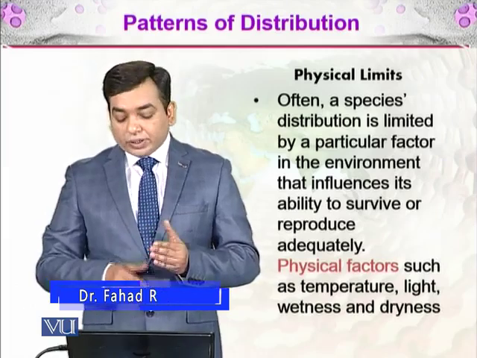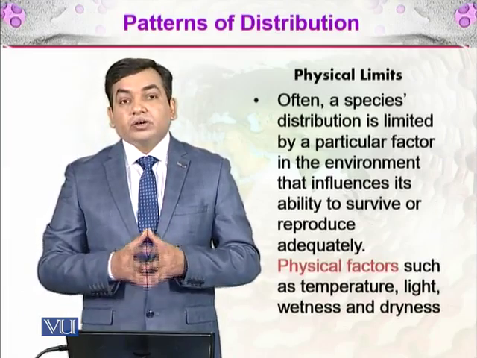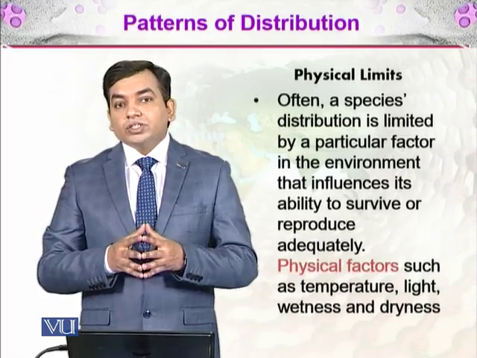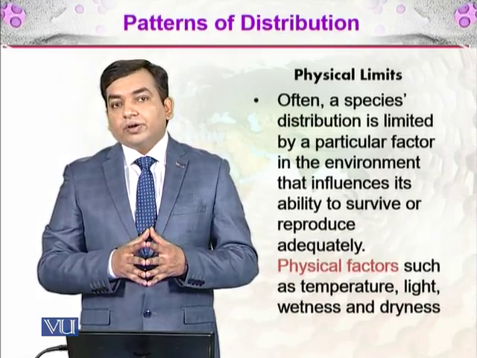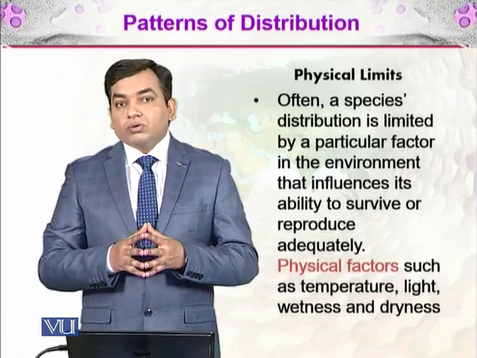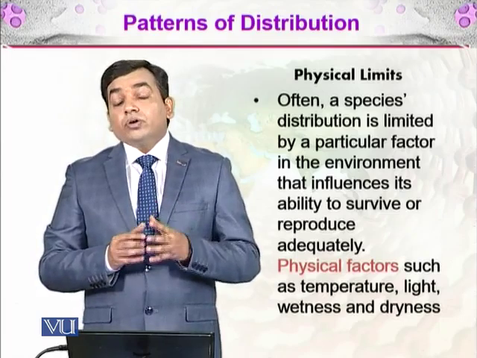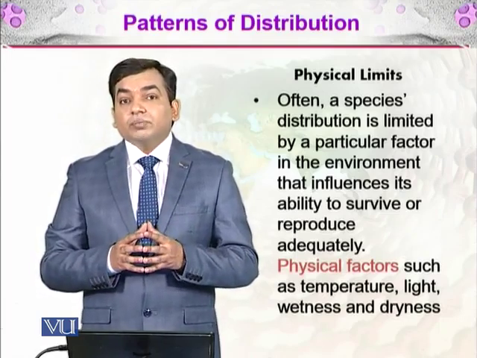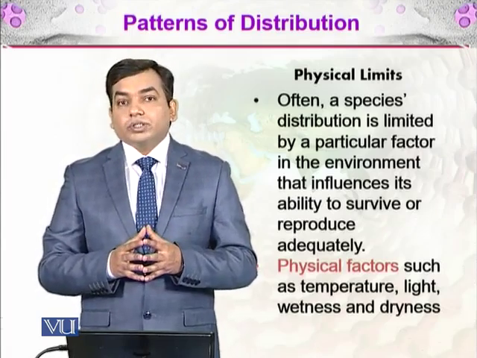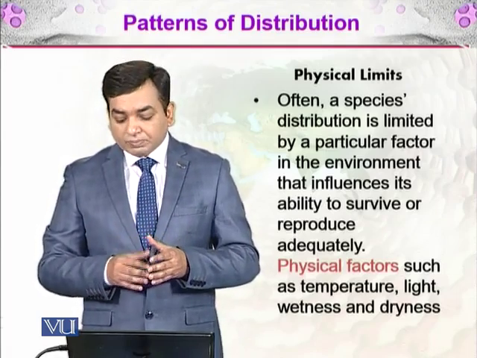So what are those factors? These are physical factors such as temperature, light, wetness, and dryness. Take temperature: the equatorial regions of the earth have high temperature, sunlight throughout the year, and high rainfall. Due to this, there are climax communities and biomes, like the tropical rainforests, which have the highest productivity on the planet.